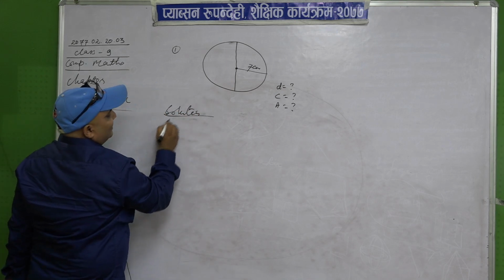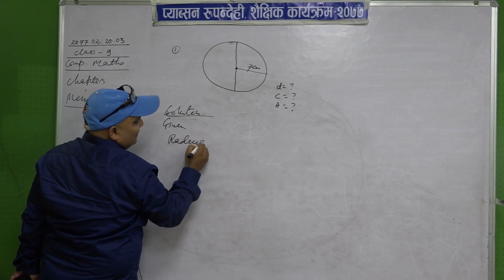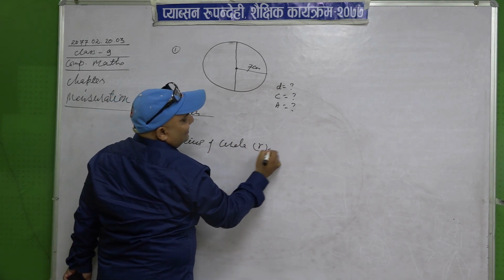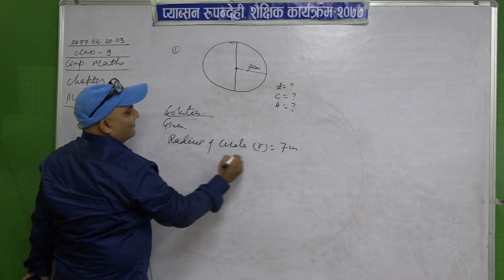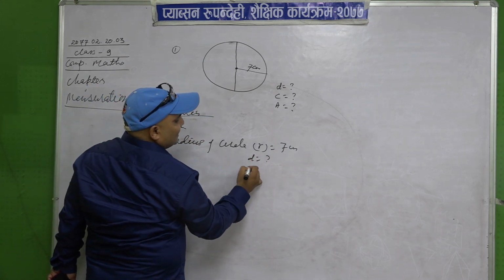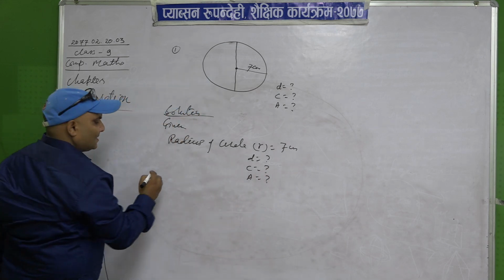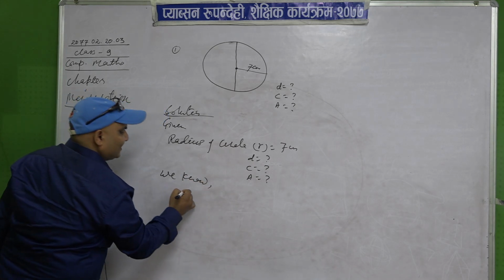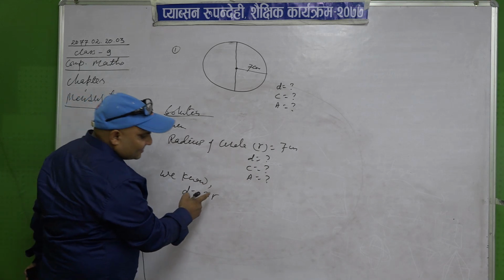Radius of the circle, that is R, is 7 centimeter, and we have to find out D is equal to what, C is equal to what, and A is equal to what. We know what we derived yesterday: D is equal to 2R.